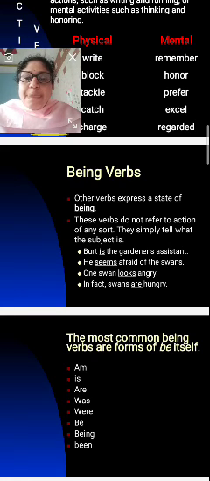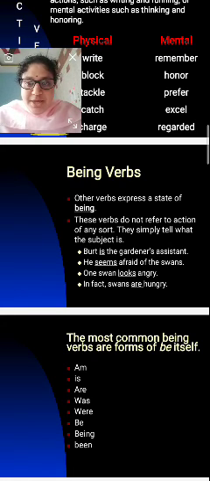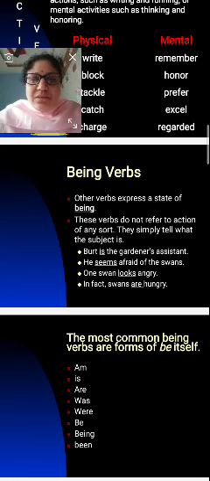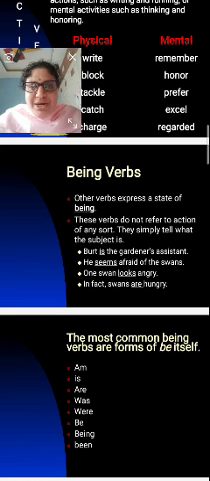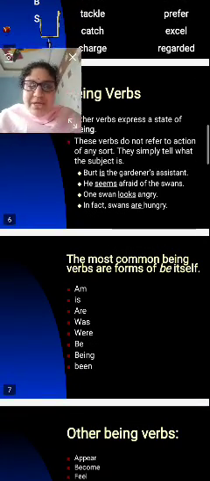Being verbs. Other verbs express a state of being. These verbs do not refer to action of any sort. They simply tell what the subject is, right? So the being verbs do not refer to action of any sort. They simply tell what the subject is. They can't tackle the verbs, right? So what are they? See here, I have written the examples now.